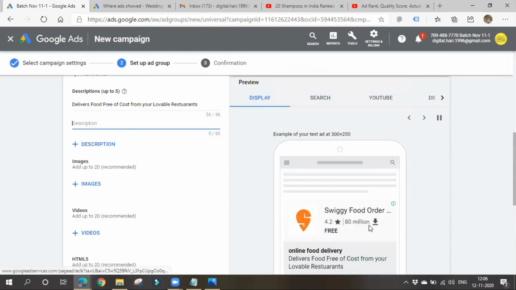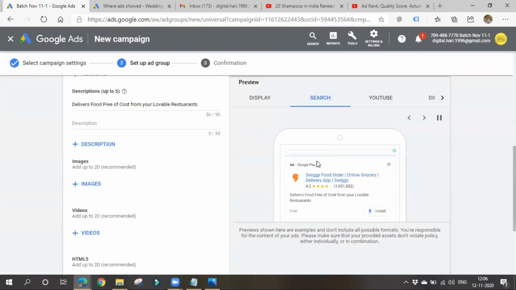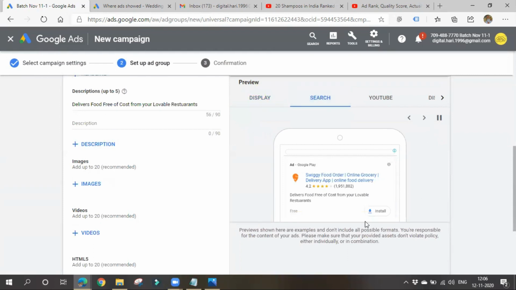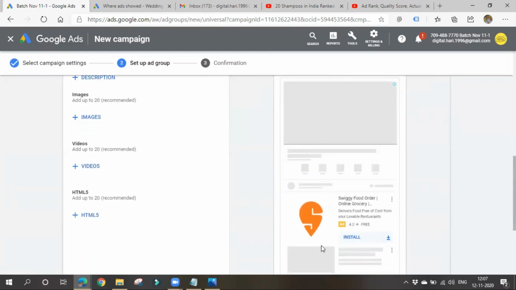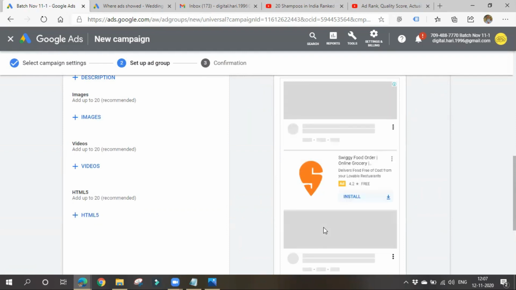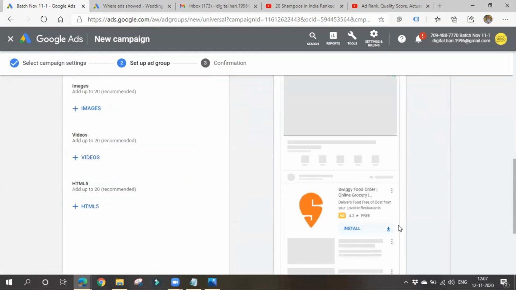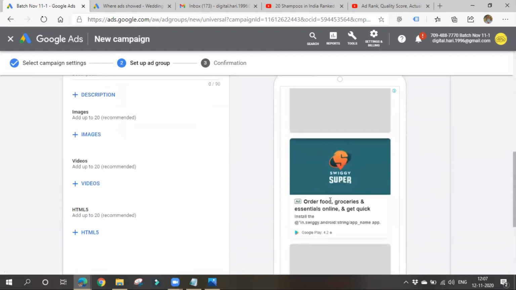It will also show an install option in case of mobile. Remember, these things will not be displayed on desktop, guys. Only for mobile users it will be displayed. On display network, on other websites, it will be shown like this. On search network, in the form of text, it will be shown like this. In case of YouTube videos, it will be shown like this. It might show on related results, or while a video is playing. In various formats it will show while someone is searching. Like this also it may show.